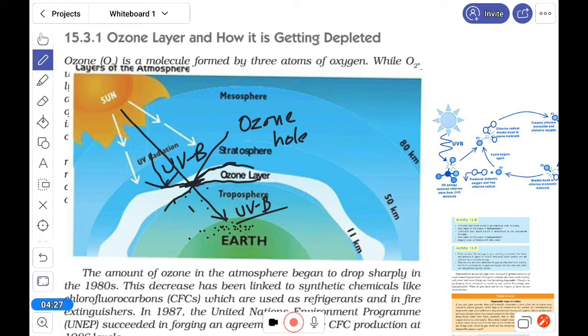So now the question is how the ozone layer is depleted, and what is the role of human beings in depleting it. The ozone layer is far from us. It's about 16 kilometers, where we cannot reach. How can we cause the harm? That is the question. And what is our role in depleting the layer? Let's see if we can understand this.